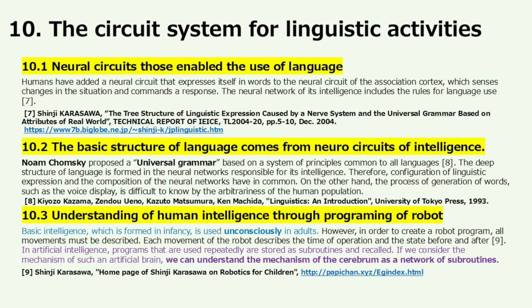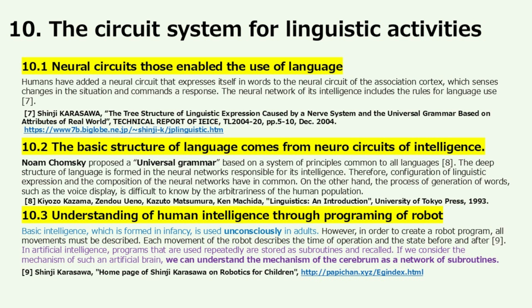The circuit system for linguistic activities. Neural circuits that enable the use of language. Humans have added a neural circuit that expresses itself in words to the neural circuit of the association cortex, which senses changes in the situation and commands a response. The neural network of its intelligence includes the rules for language use. The basic structure of language comes from neurocircuits of intelligence.